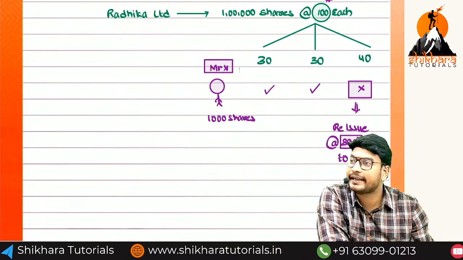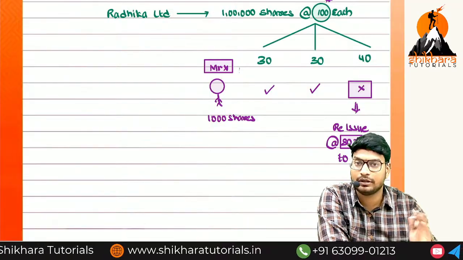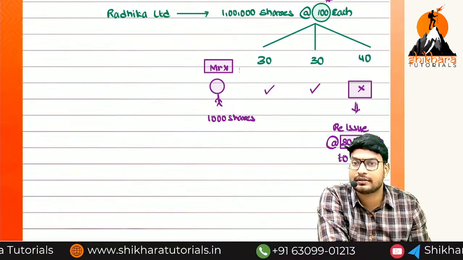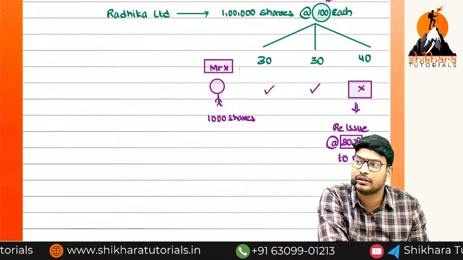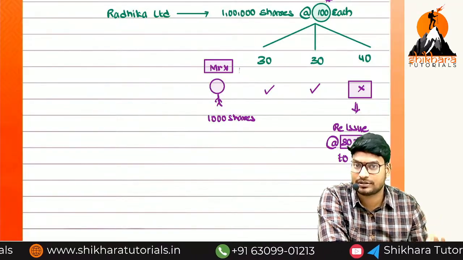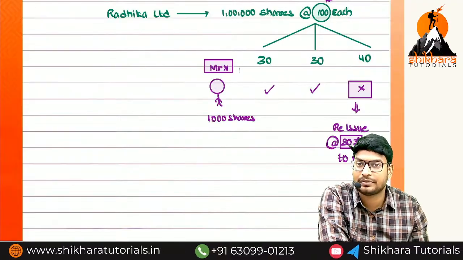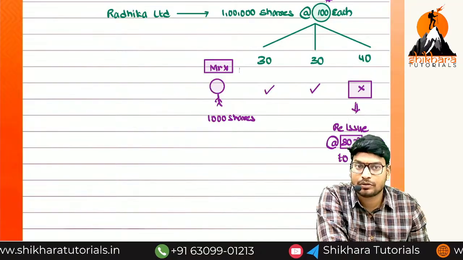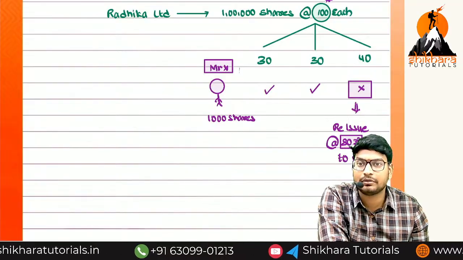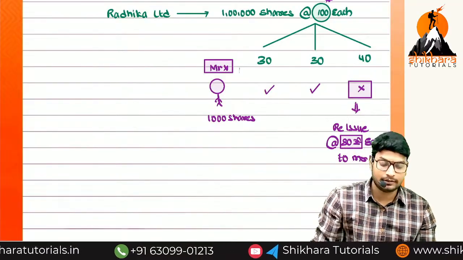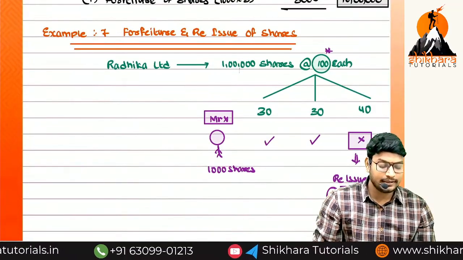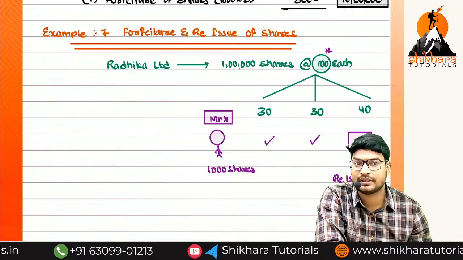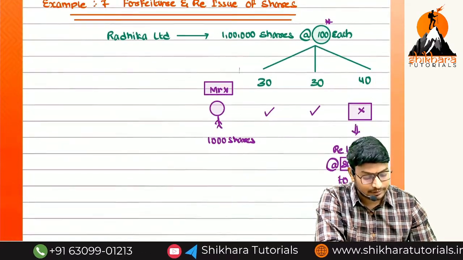And will installments be there again or not? Will not be there. Installments are already completed. We are reissuing at a lump sum. Directly cash will come into the picture. Bank account debited to share capital account. No other entry is required to be noted. You will get more clarity, you have to wait. Clearly we are going to write all the entries, then only we can understand about the forfeiture and reissue. So completed till now?